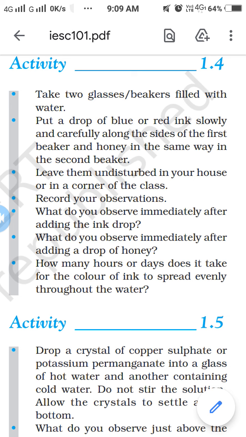What do you observe immediately after adding the ink drop? We observe that the color of the ink starts spreading. What do you observe immediately after adding a drop of honey? Honey takes longer to spread in water. Next question, how many hours or days does it take for the color of the ink to spread evenly throughout the water? The color of the ink spreads evenly throughout the water within a few minutes.